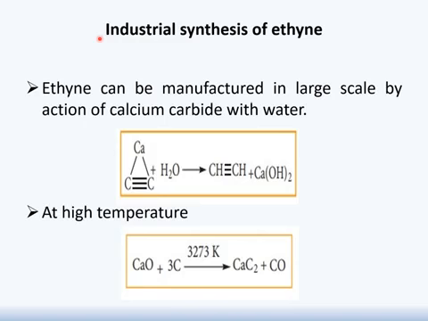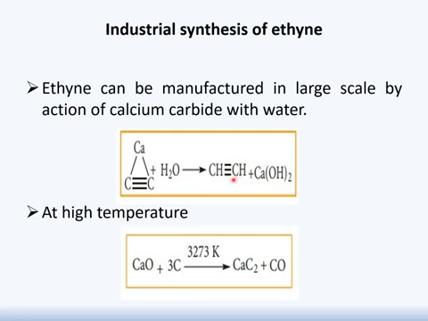Class, apart from laboratory methodology, let's discuss the industrial methodology for the synthesis of alkyne. The example being used is ethyne. Firstly, there are 2 methodologies. In the first reaction, you will see calcium carbide in the presence of water. These 2 reactants are responsible for the production of our required product, which is ethyne.